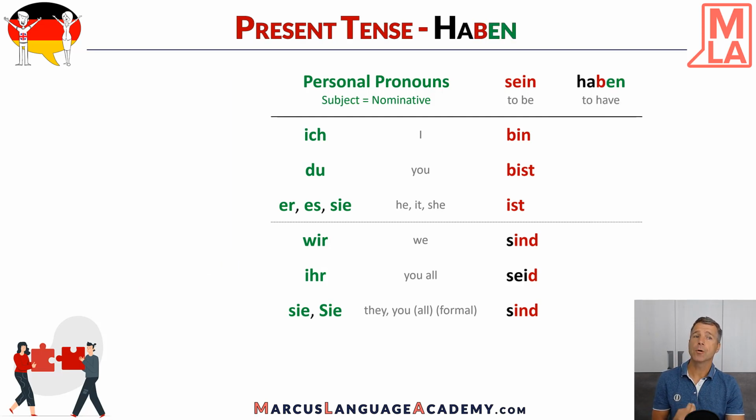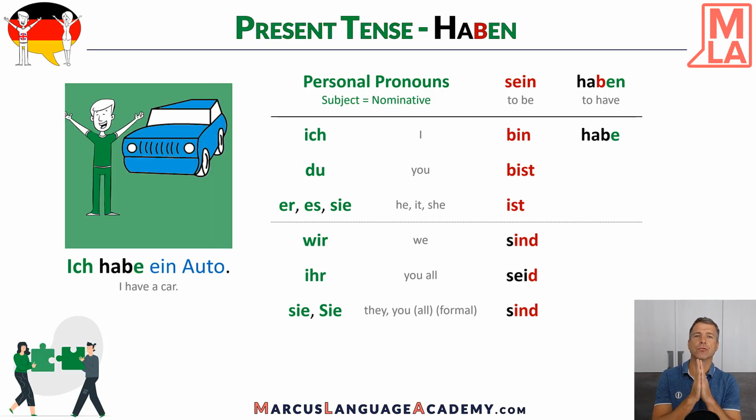So let's see the verb haben. Interestingly, the first person is regular. So ich habe ein Auto as an example. Ich habe. The en changes to e for the first person like every time for regular verbs. Therefore the background in our image is green because it's a regular verb in this moment. And Leo is green because it's the subject and has an influence on the ending, and the car is blue because it's accusative. But let's see accusative in another video.